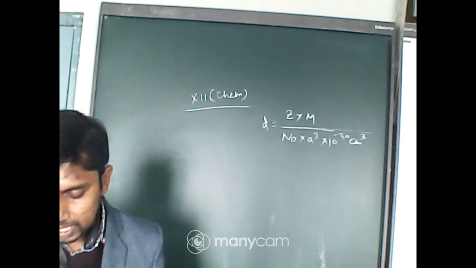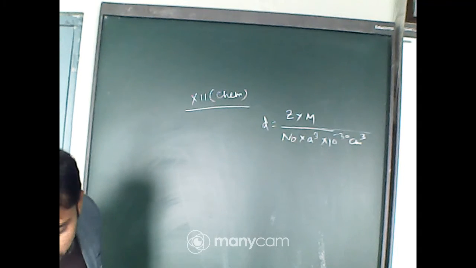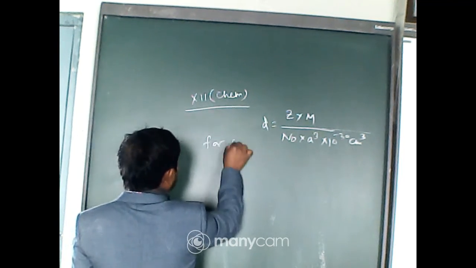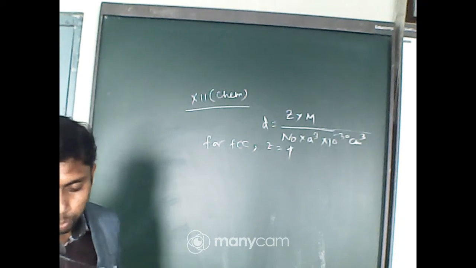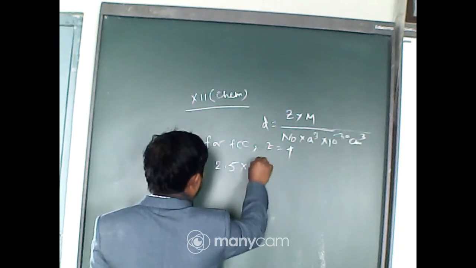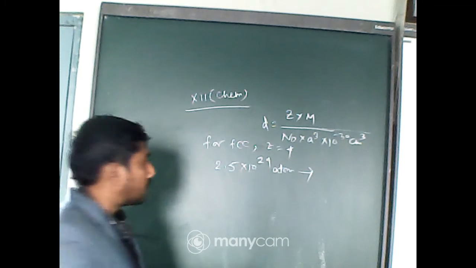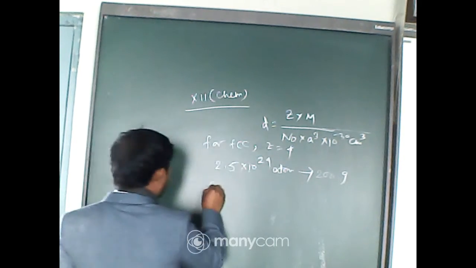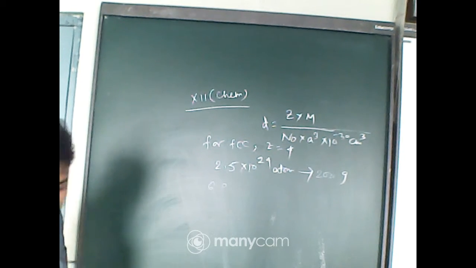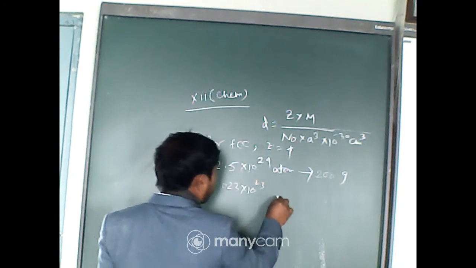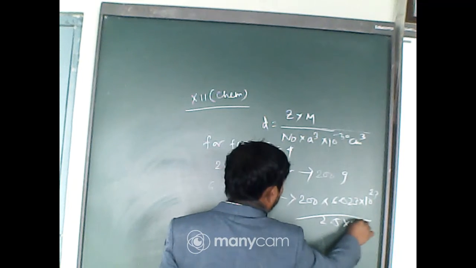Now for FCC, Z equals 4, and you have to calculate the molar mass. 2.5 into 10 to the power 24 atoms weigh 200 gram. So the mass of 6.023 into 10 to the power 23 atoms is 200 into 6.023 into 10 to the power 23 divided by 2.5 into 10 to the power 24.